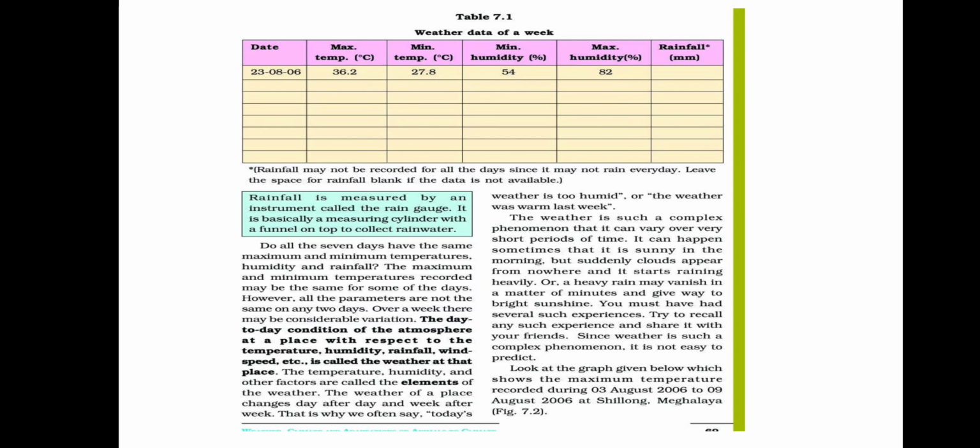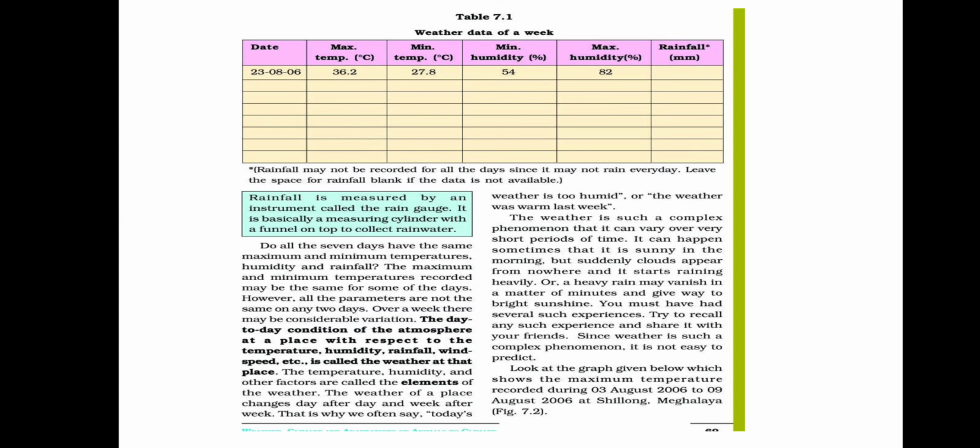The day-to-day condition of the atmosphere at a place with respect to the temperature, humidity, rainfall, wind speed, etc. is called the weather at that place. So this definition we came to know. The temperature, humidity and other factors are called the elements of the weather. The weather of a place changes day after day and week after week. So we say today's weather is too humid, or the weather was warm last week. We keep on saying all these things.